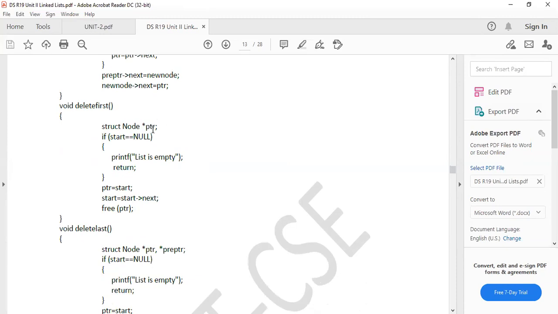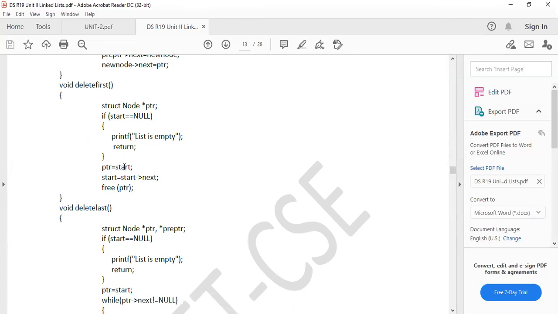Okay, now see deletion. So struct node star ptr, always it is required. After that, if start equals to null, what does it mean? That means the linked list is empty. If the linked list is empty, nothing will be deleted, and it will display a message: list is empty. Otherwise, ptr equals to start. I told you the deletion operation theory in previous classes. If you did not listen to the previous classes, it may not be clear to you. First of all, refer to the algorithm so that you can understand the program clearly.